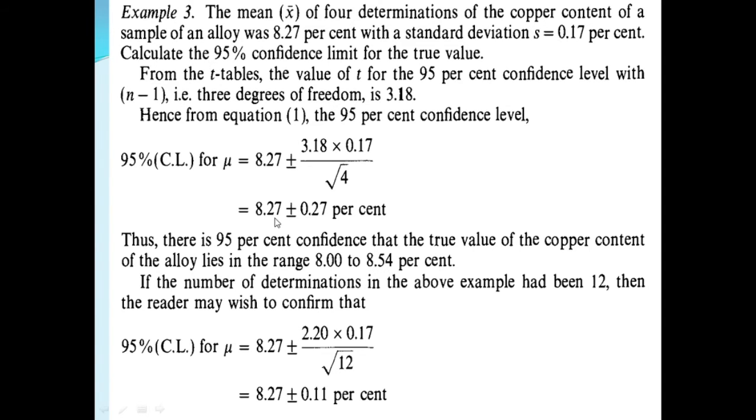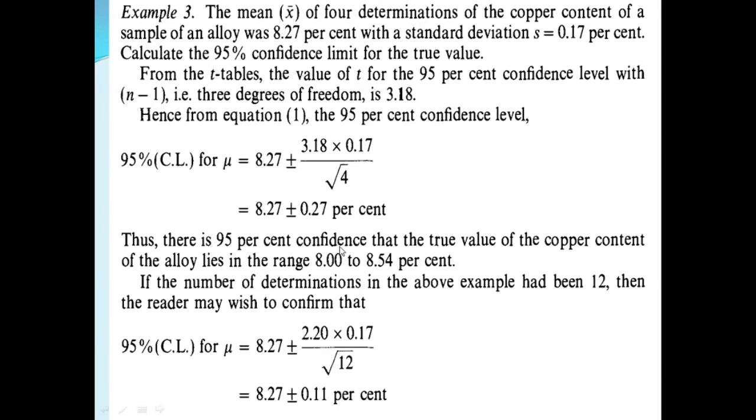Here 8.27 minus 0.27 is equal to 8.00, and 8.27 plus 0.27 is equal to 8.54%.